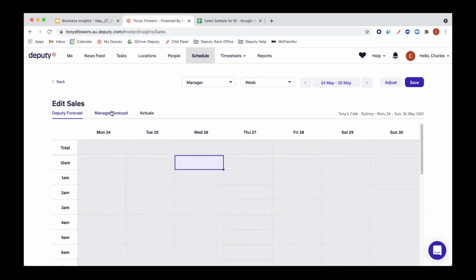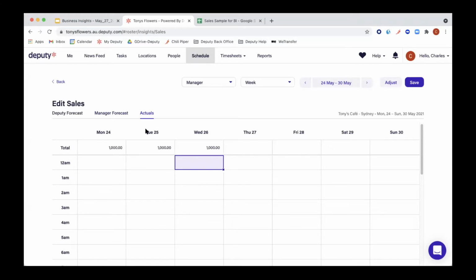Now, let's go into Manager Forecast. Manager Forecast is the sales that you forecast you will do. This means that these are the sales that you think you should be doing. And then we have the actuals, which are the actual sales that you are doing. One way to differentiate them is to think of the manager forecast as your theory. In theory, for this day, I should be doing X amount of sales, while the actual is, in reality, for this day, I am doing Y amount of sales.